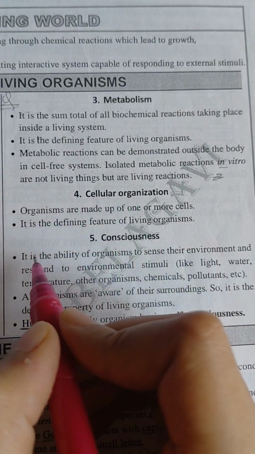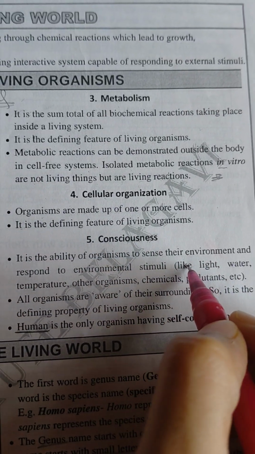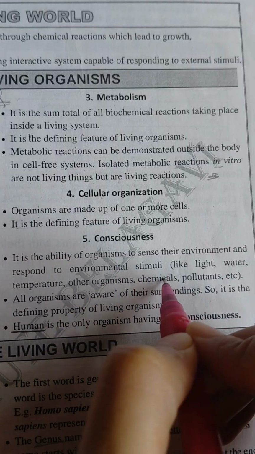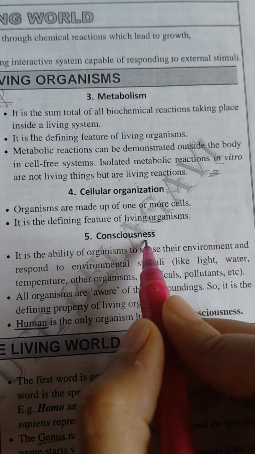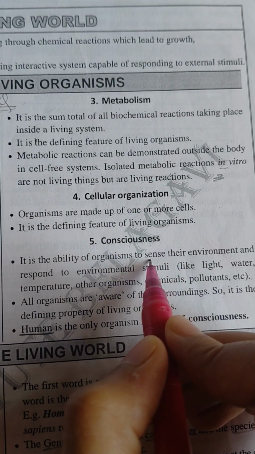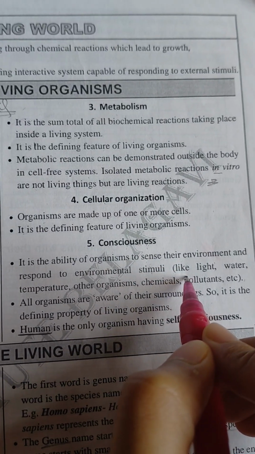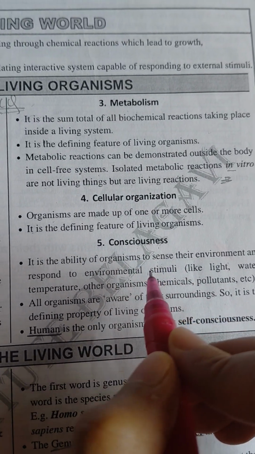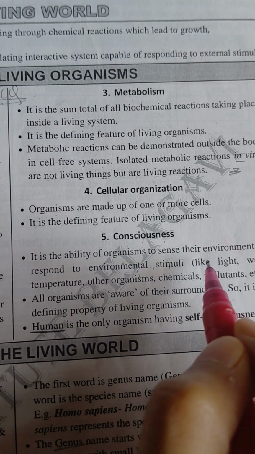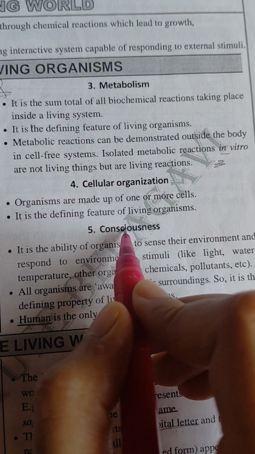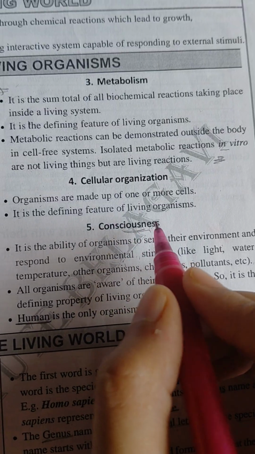Then comes consciousness. It is the ability of organisms to sense the environment and respond to environmental stimuli like light, water, temperature, other organisms, chemicals, pollutants, etc. See, what is consciousness? When a person feels, right, whether there's a hot climate or cold climate, or hot water or cold water, and he can see light from his own eyes in which his eye cells are not damaged. So this is known as consciousness. Okay, if the person is not responding to anything at all, then it is known as unconsciousness.